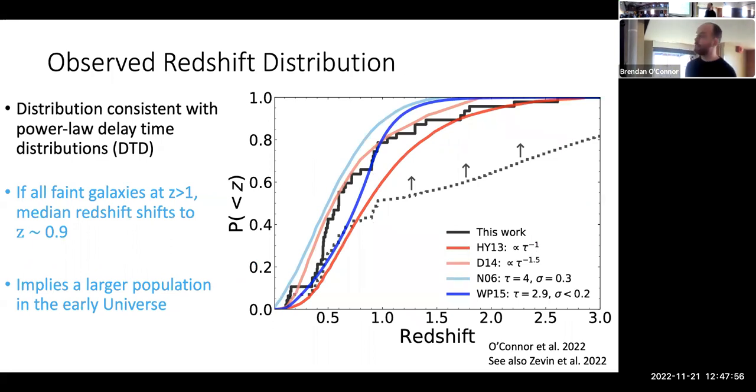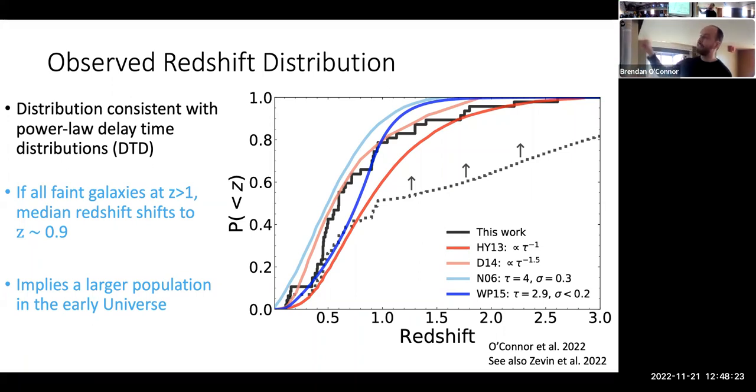So here's looking at the redshift distribution. We have a cumulative distribution on the y-axis and redshift on the x. The black solid line is the redshift distribution for short GRBs. There are about 45 of them. And we have some different models for different delay time distributions, this being the time between formation of the binary and merger of the actual binary through gravitational waves.